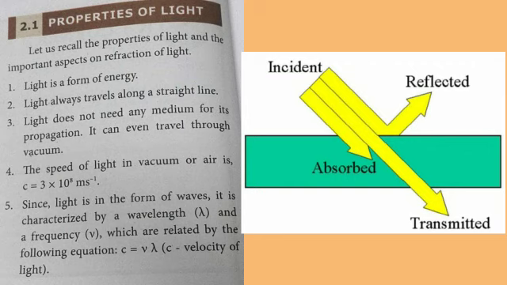Now we move on into the properties of light. Light is a form of energy. Light always travels along a straight line. Light does not need any medium for its propagation. It can even travel through vacuum. The speed of light in vacuum or air, c, is equal to 3 into 10 power 8 meter per second. Since light is in the form of waves, it is characterized by a wavelength lambda and a frequency nu, which are related by the following equation. c is equal to nu lambda. c is the velocity of light.